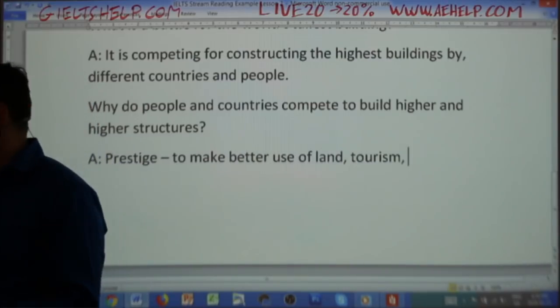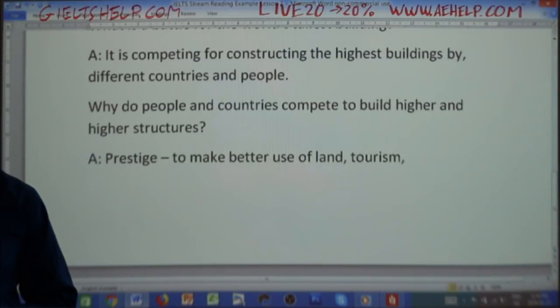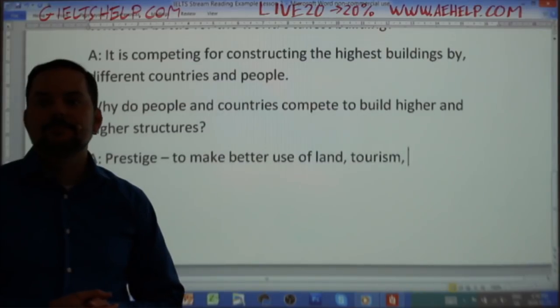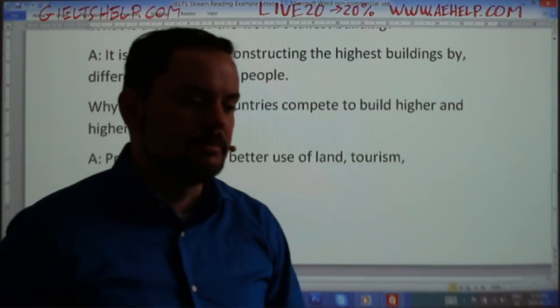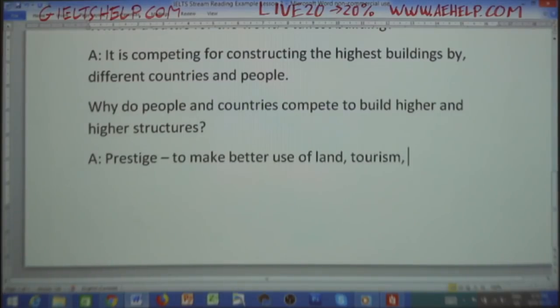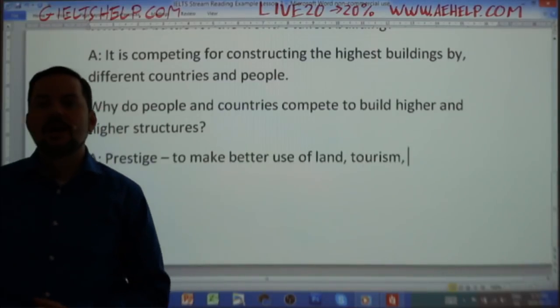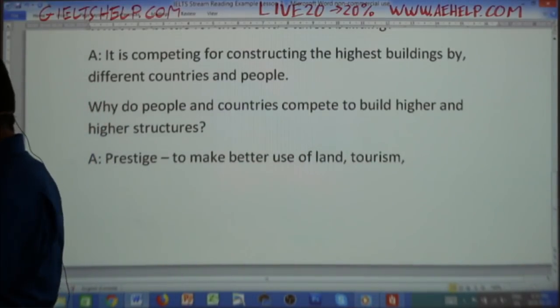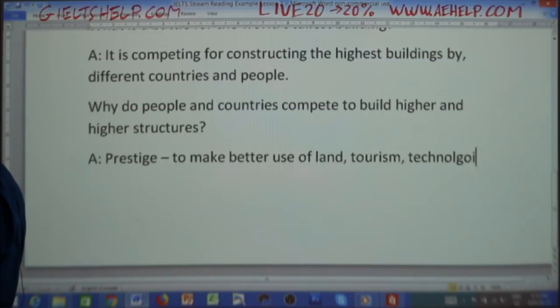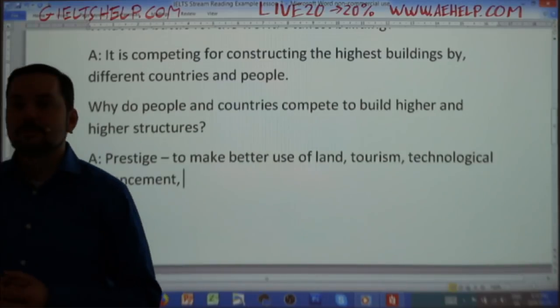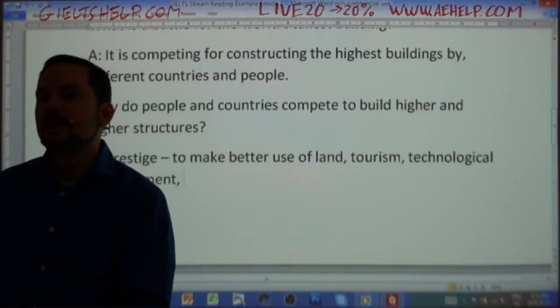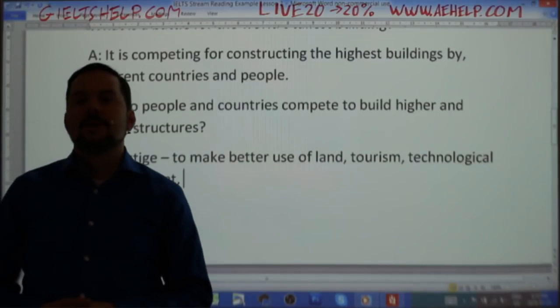Status symbol, what kind of a status symbol? What does it show if you can build the highest building in the world? What do you show by that? Development, yeah. What kind of development? Technology, that's right. Technological advancement. Okay, to make better use of land, tourism, technological advancements. That was one of the other ones that I was looking for: wealth.